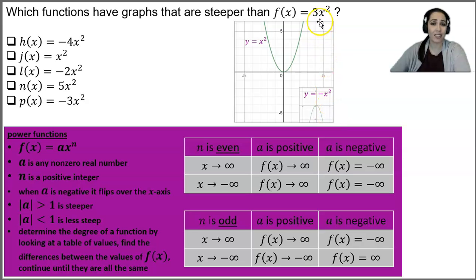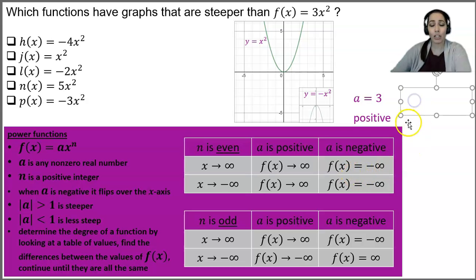But on our problem, there's just a positive 3x squared, so we're going to be staying in quadrants 1 and 2. But we have a 3 in front, so what does that do in comparison to our parent function? I'm going to start by looking at my a. My a is what is in front of the x squared, or my 3. So my a equals 3. Now, a is any non-zero real number, and if n is a positive integer, then this is a power function, and n is 2, which is a positive integer. So therefore, we do have a power function, and a is positive. So we're not going to be flipping it. It's just going to stay in quadrants 1 and 2.